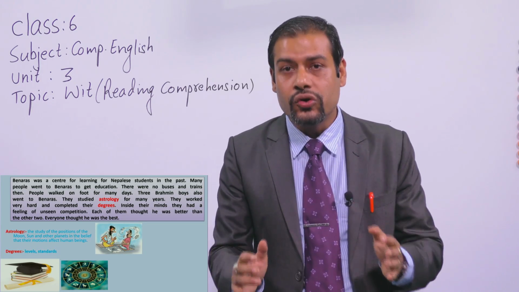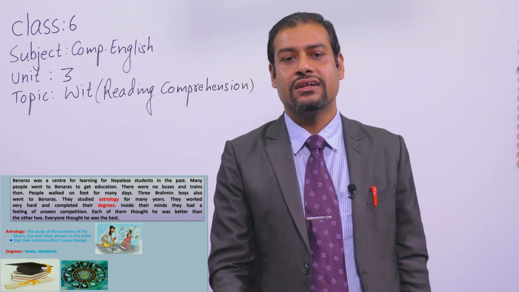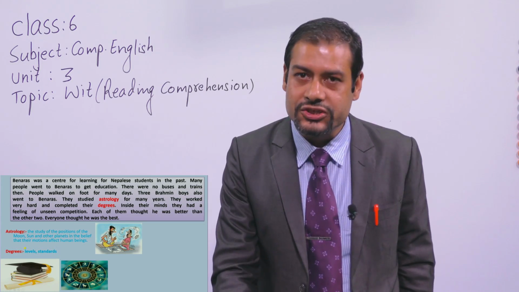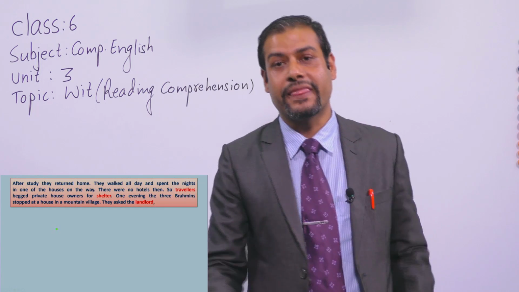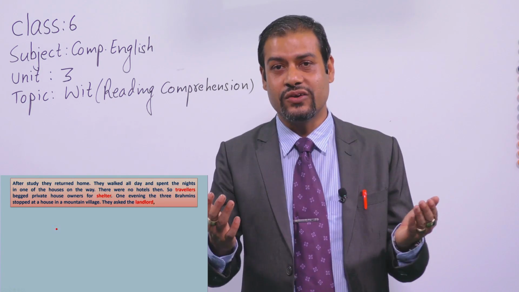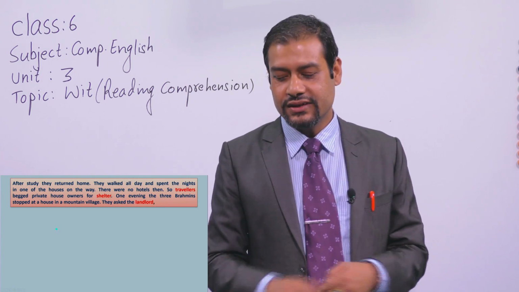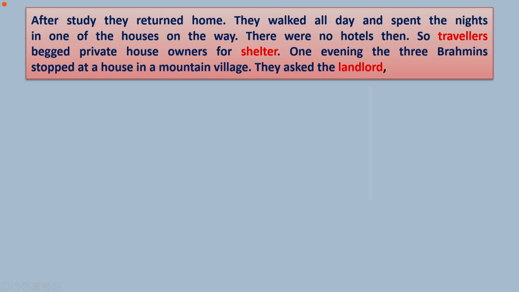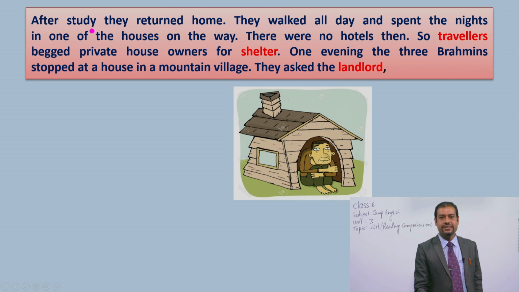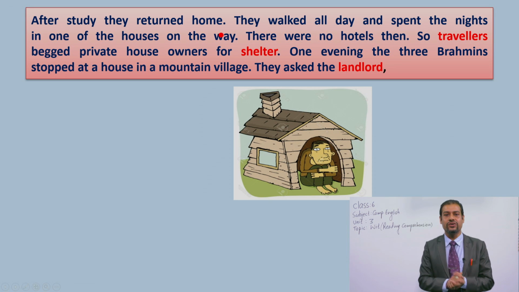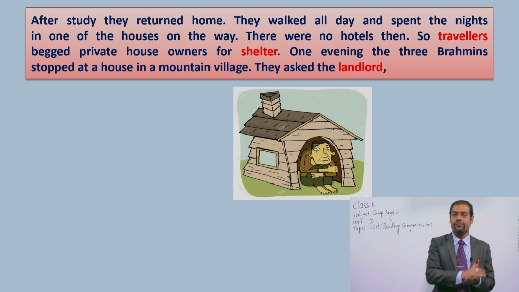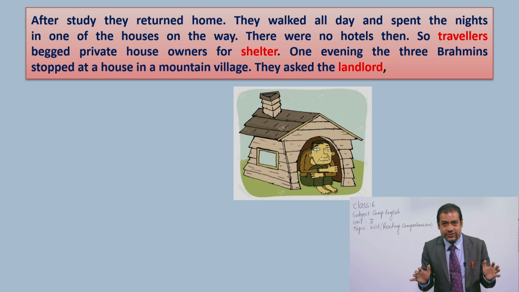Very good. So, I hope you are writing the meanings of these words also. Dear students, see, after they completed their study, they returned home. When they completed their degrees, then they returned home. All right, is it clear to you?